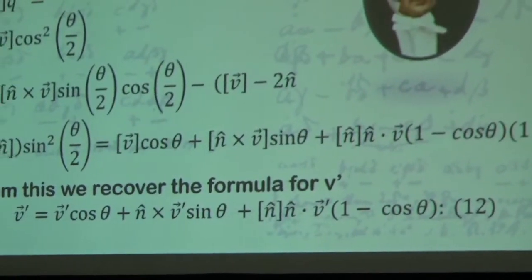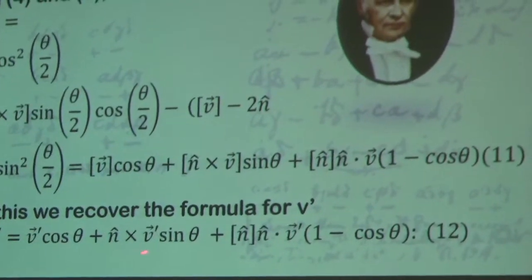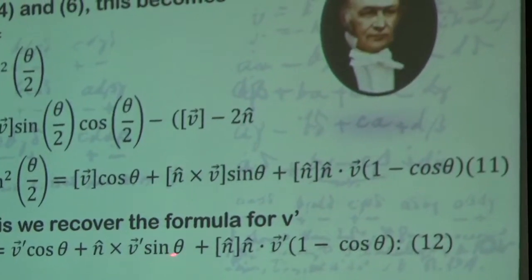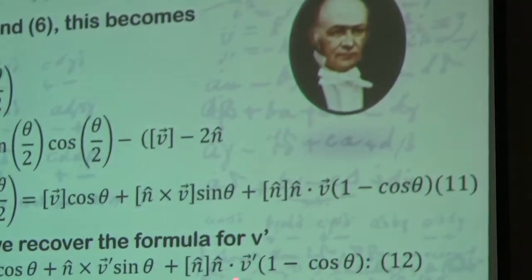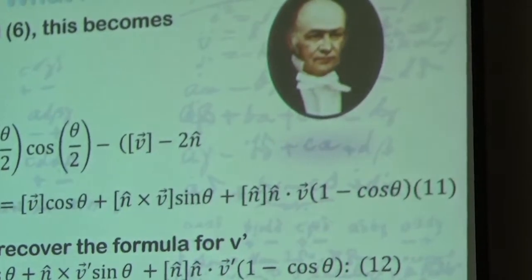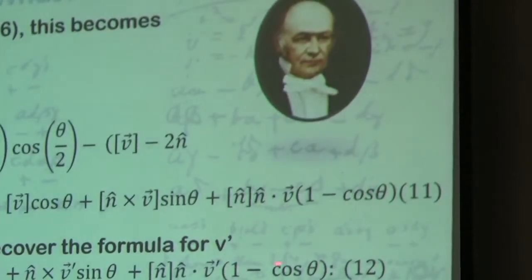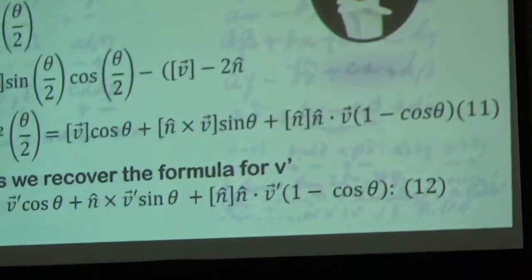And this formula, V prime is equal to V cosine theta plus n hat cross V sine theta plus n hat times n hat dot V times 1 minus cosine theta. This is known, if you've read papers, as the well-known Rodrigues rotation formula that Rodrigues found by direct geometric arguments.